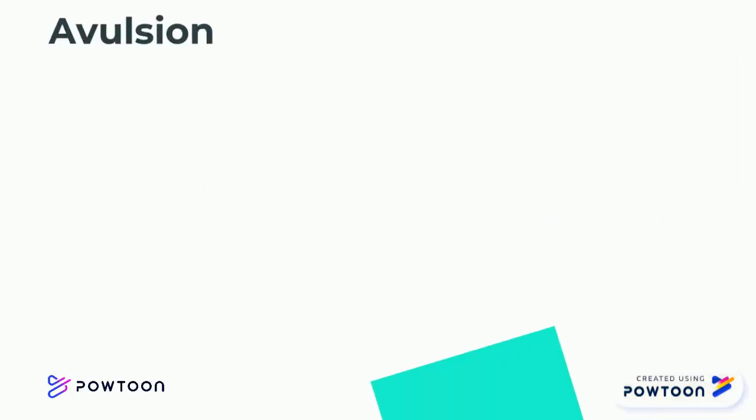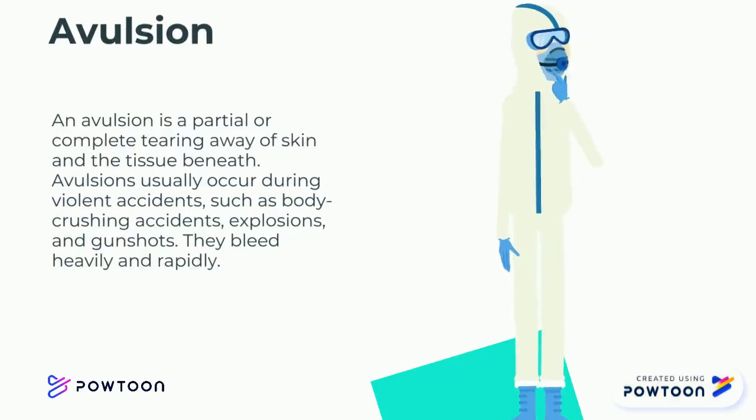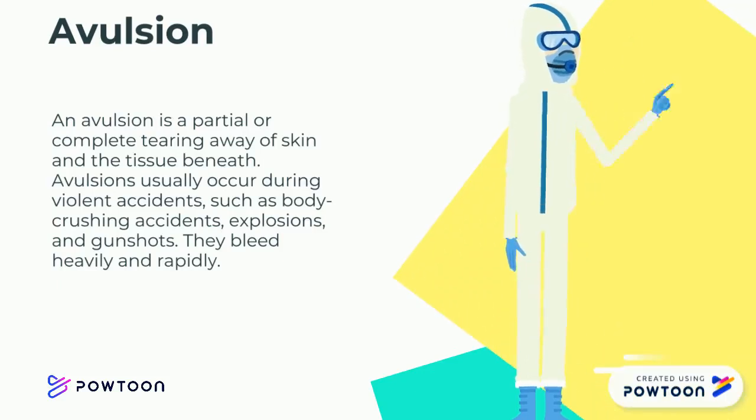Lastly, we have avulsion. An avulsion is a partial or complete tearing away of skin and the tissue beneath it. Avulsions usually occur during violent accidents, such as body-crushing accidents, explosions, and gunshots. They bleed heavily and rapidly.